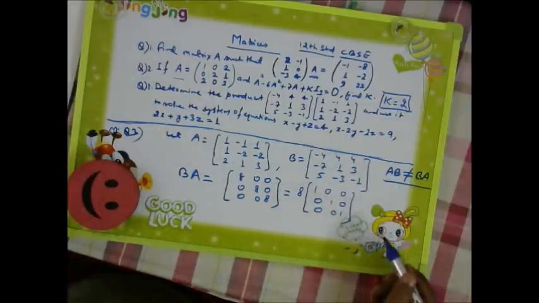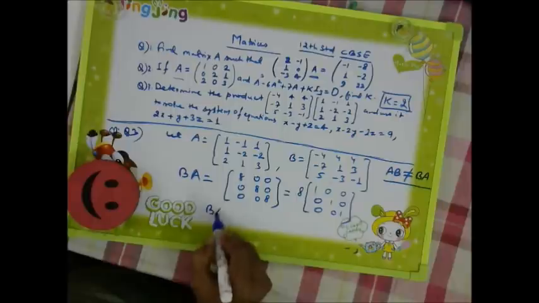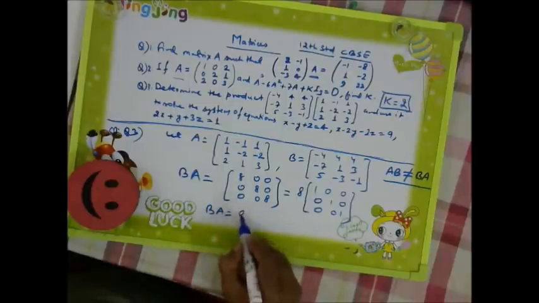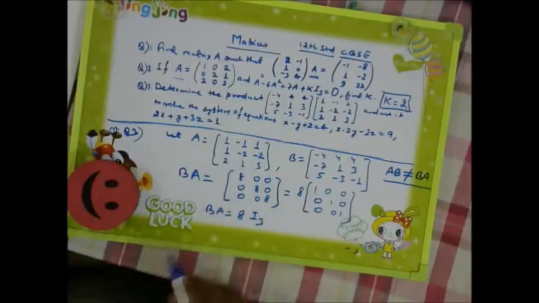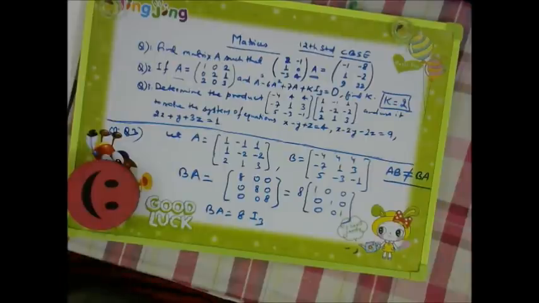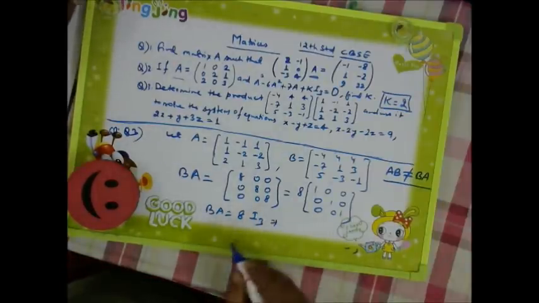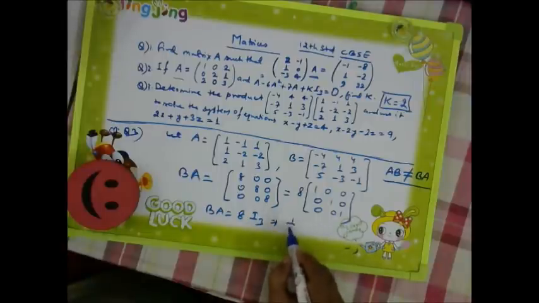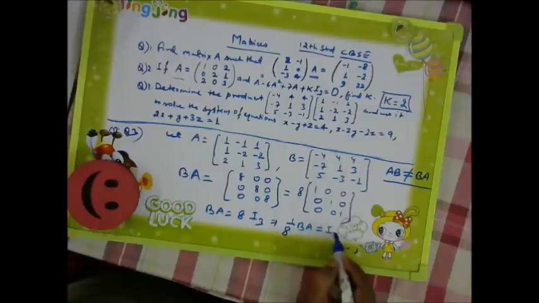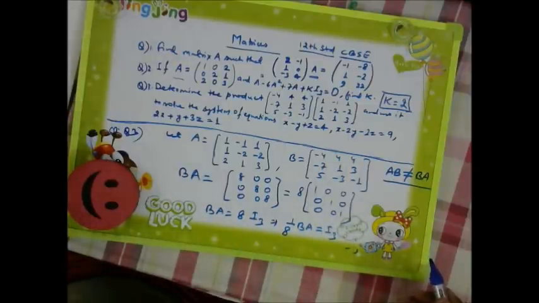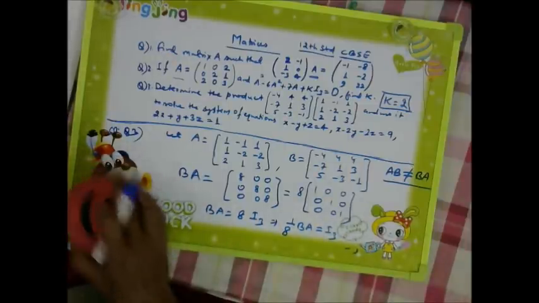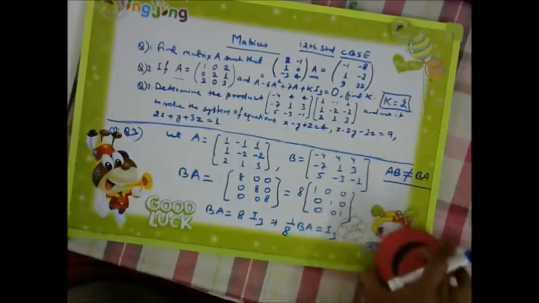It is I3 only. So BA is equal to 8 I3. Right? Or we can write 1 by 8 BA is equal to I3. Correct? Okay.